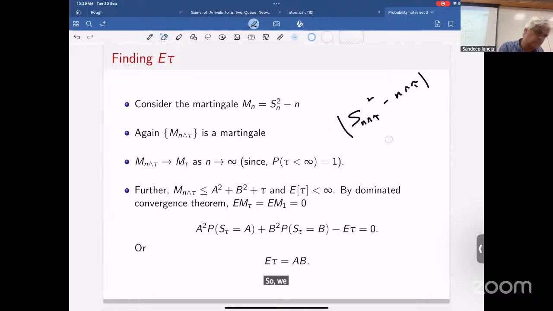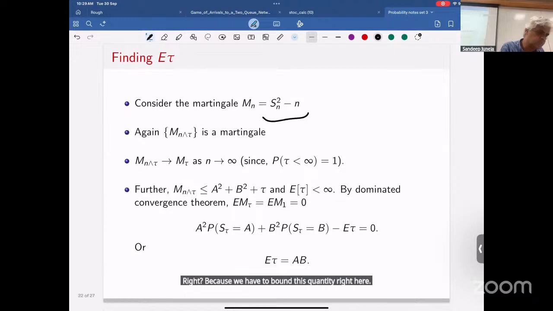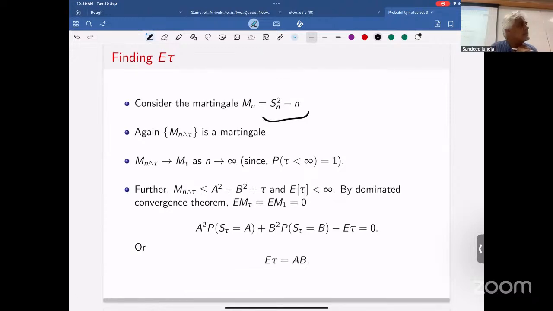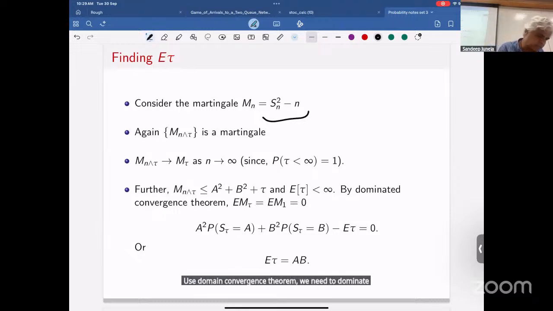So we can use the dominated convergence theorem, right? Because we have to bound this quantity right here to basically use the dominated convergence theorem. We need to dominate it. So this is the dominant quantity.